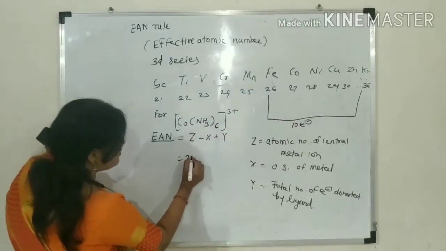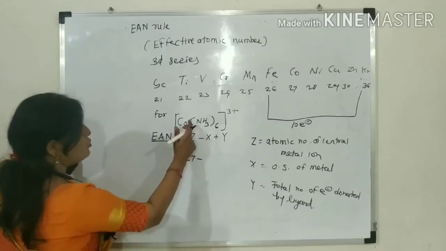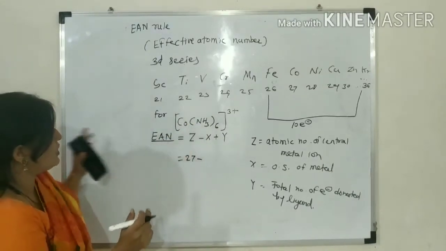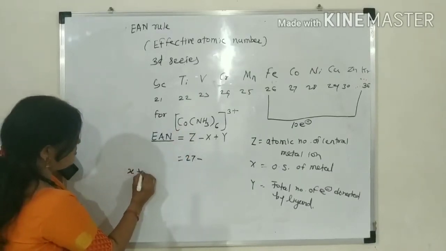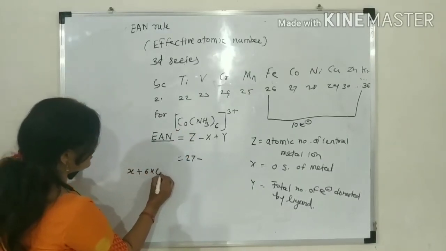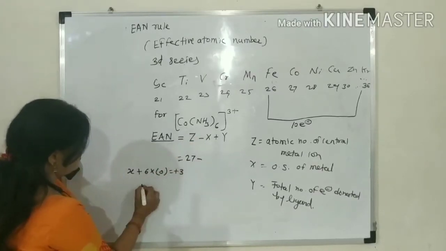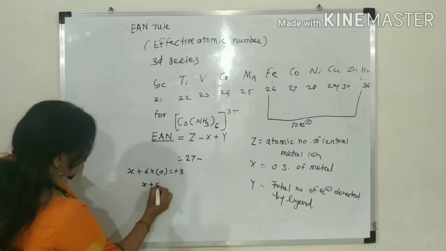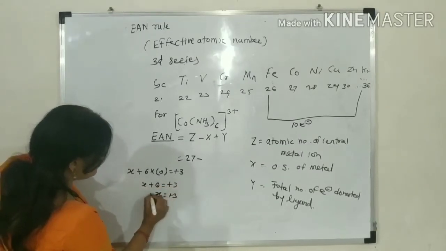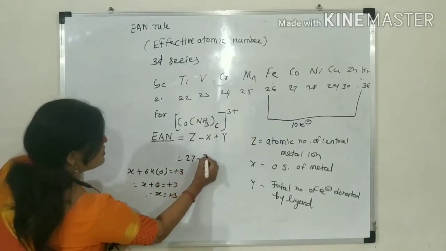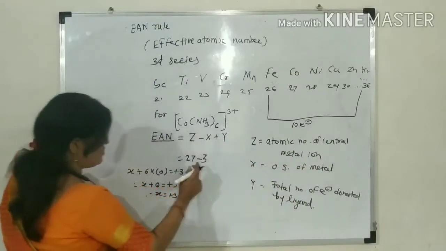So 27 minus X. X means oxidation state. You have to find out the oxidation state of cobalt here. That will be X. NH3, 6 times. Its charge is neutral, therefore 0. The complex charge is equal to plus 3. Therefore, X plus 0 is equal to plus 3, so X equals plus 3. Its oxidation state is 3.